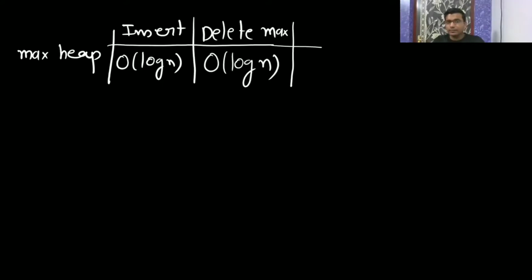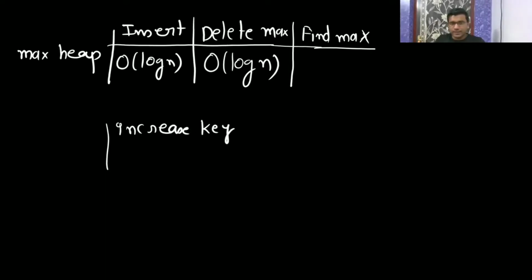See, we have seen the delete max, that is extract max. After deleting the maximum we were swapping the leaf with its parent, and then we call maxify. Are you able to recall? We have seen delete max, and insertion. Now if you find max, what is going to be the time complexity? Now increase key, what is going to be the time complexity? For decrease key, what is going to be the time complexity?